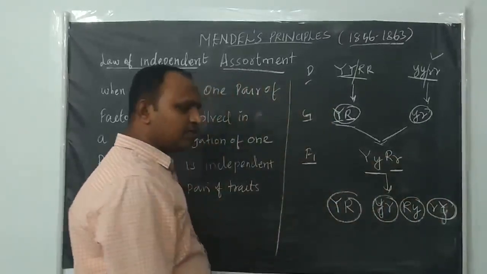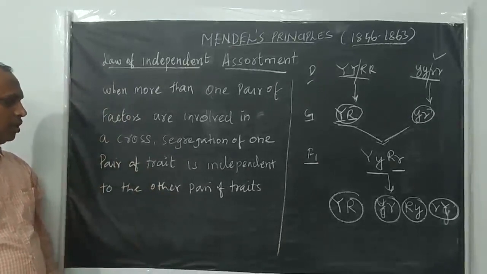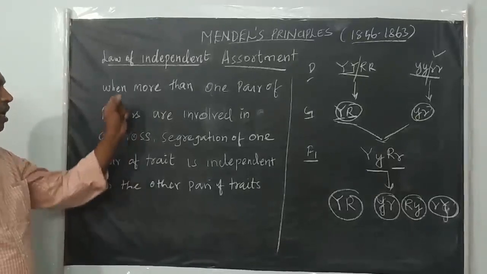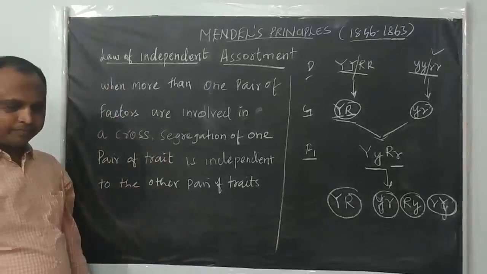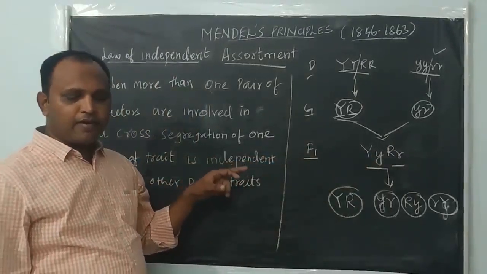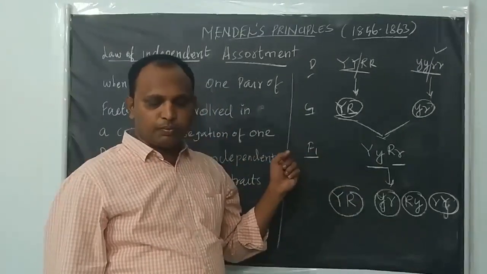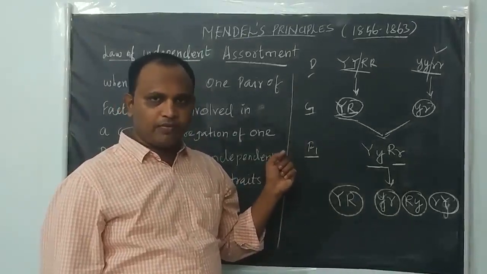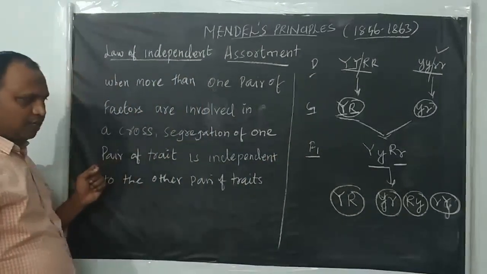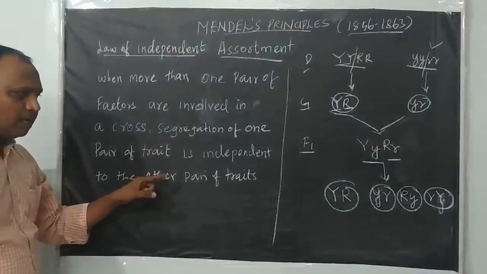Because one pair of factors segregates and its segregation does not depend on the other pair of factors or the other pair of traits. This is given in the law of independent assortment, right? Are you clear with this? I will explain one more time. If more than one pair of factors is involved in a cross, in this cross 2 pairs of characters are involved, that's why we call it a dihybrid cross. So during gametic formation, the segregation of one pair of traits is independent of the other pair of traits, right?